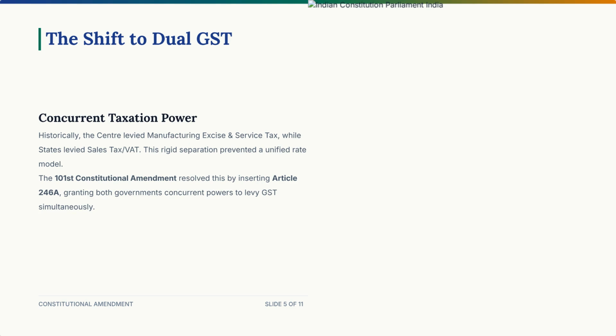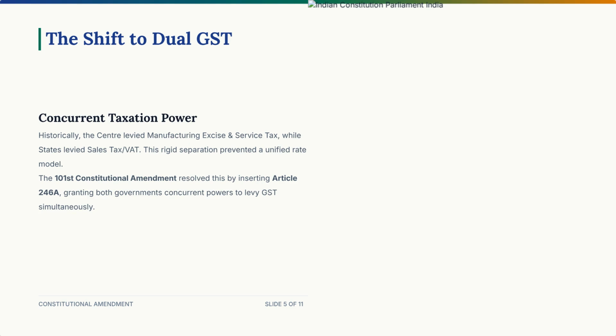The government wanted a unified India, one nation, one tax. But how do you give both the center and states the power to tax the exact same transaction without causing a massive constitutional fight? They brought in the 101st Constitutional Amendment Act and inserted a brand new, revolutionary article, Article 246A.